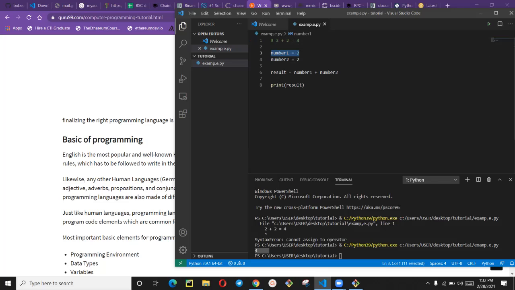This number 1 is equal to 2 here is a what? Is a sentence. Like you have the verb, the subject and the object in a sentence in English. If you want to construct a complete sentence in English, you need a verb to be there, which is an action word, and you need something that will be doing that action word, and you need something to receive that action.